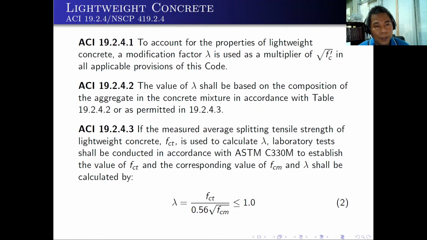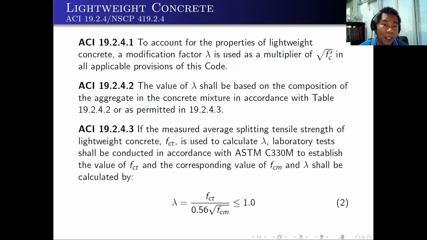For the lightweight concrete, ACI actually says that we have to account for the properties of lightweight concrete. So thus we included a modification factor lambda in the multiplier of the square root of FC prime in all applicable provisions of the code. The value of lambda shall be based on the composition of the aggregate in concrete mixtures in accordance with table 19.2.4.2 or as permitted in 19.2.3.